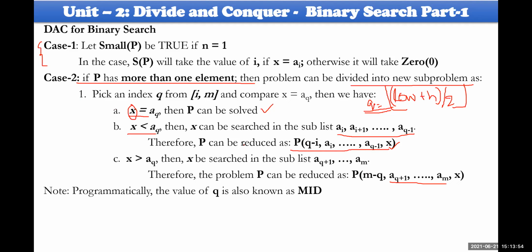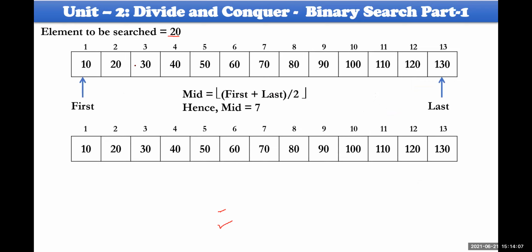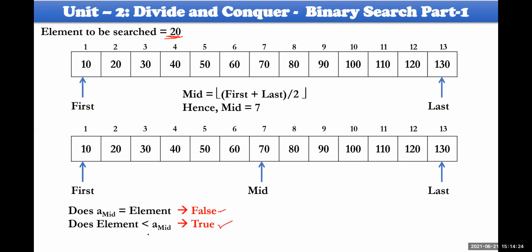Now let us take this example also. First is this one, last is this one, and we are trying to search for the element 20 here. So 20 is not equal to mid, that is, 20 equal to 70 is false. Therefore, we check whether it is less than mid or greater than mid. Yes, the element is less than mid, so the search space will be reduced to first to mid minus 1.